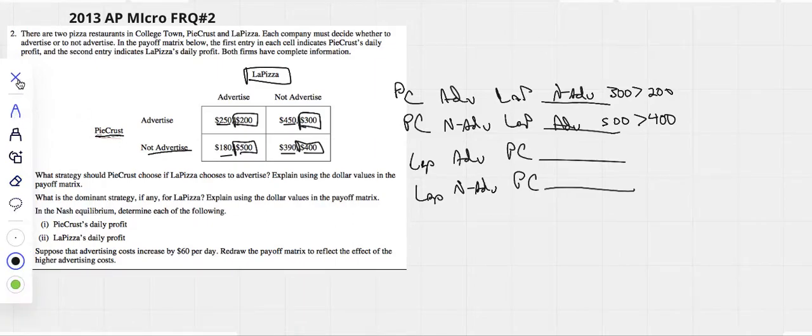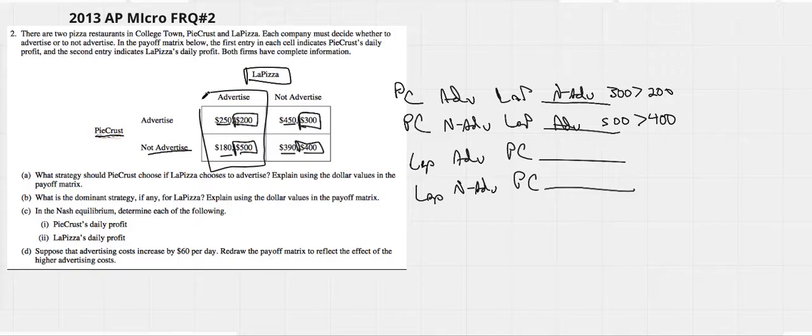Now we're going to say, what if La Pizza makes a choice? What if La Pizza advertises? Pie Crust has two choices. He could advertise or not advertise. Looks like he's going to advertise because 250 is greater than 180. Make sure you're looking at the right numbers.